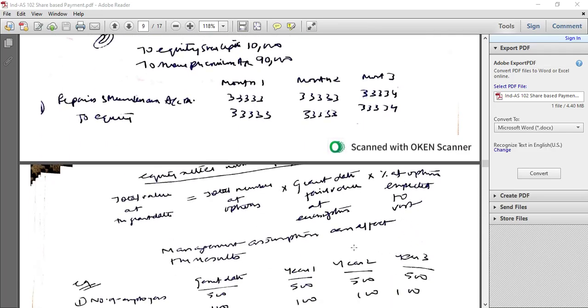Equity settled: total value at the grant date would be total number of options into grant date fair value into percentage of options expected to vest. Management assumption can affect the results.